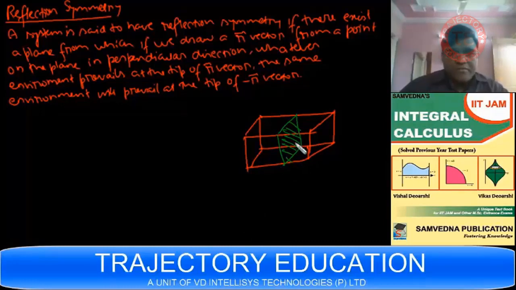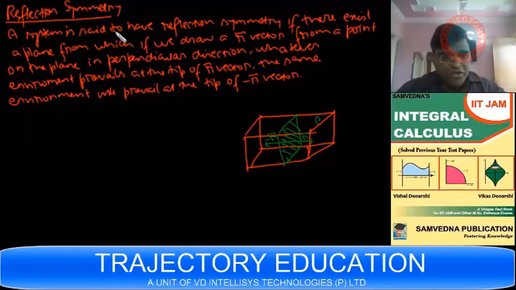From this plane, if we draw an r vector over here, whatever environment prevails at the tip of the r vector, the same environment prevails at the tip of the minus r vector. This is rho. So this has reflection symmetry. So the center of mass will be somewhere on this plane. So you will get one coordinate of the center of mass. You have to find the center of mass on this plane, so you need to find two coordinates. You got one from the symmetry.